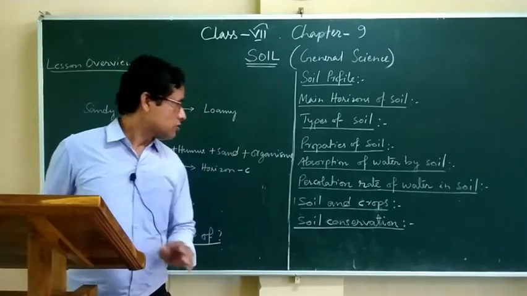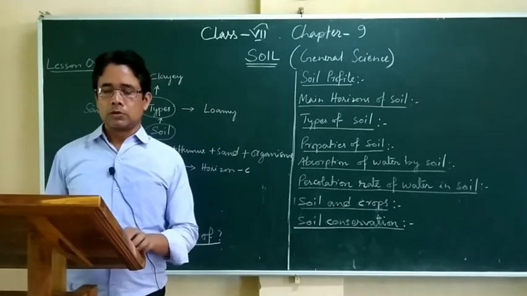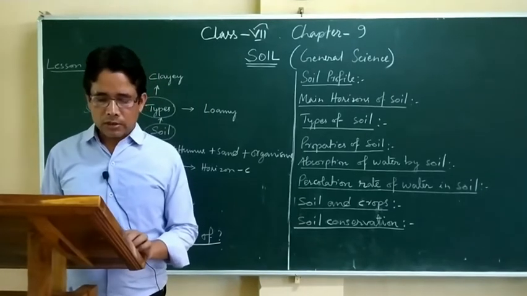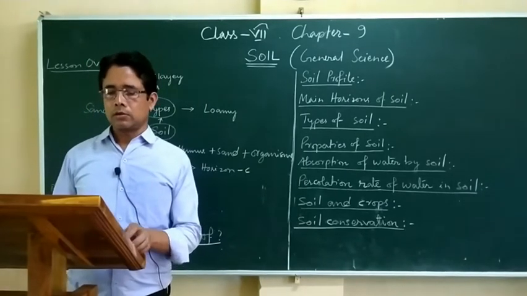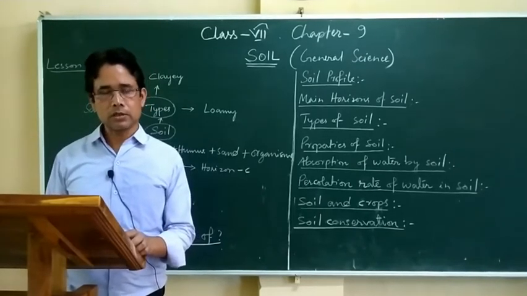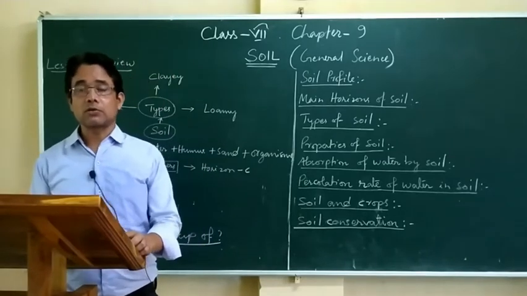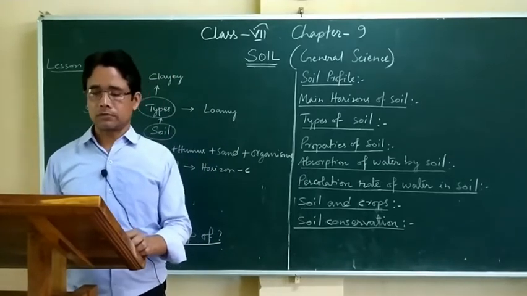Then, soil and crops. So the first one is loamy soil. Loamy soil presents a good amount of plant nutrients in it. It retains water but does not get waterlogged.